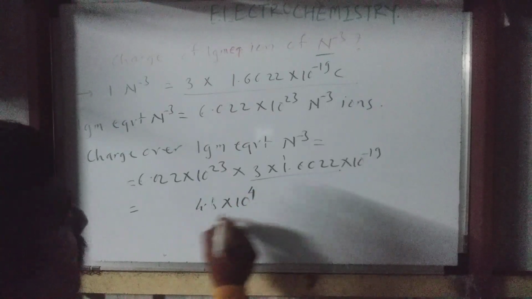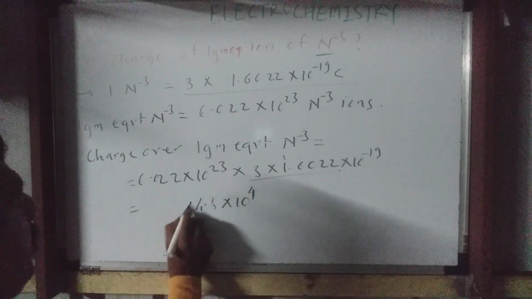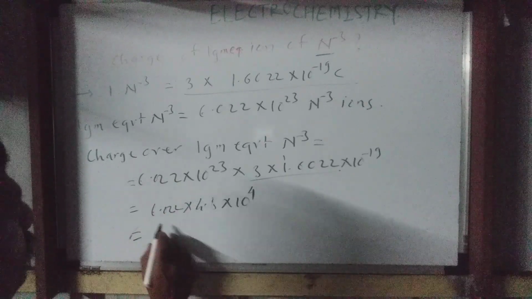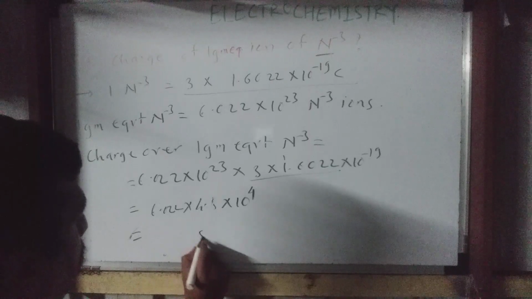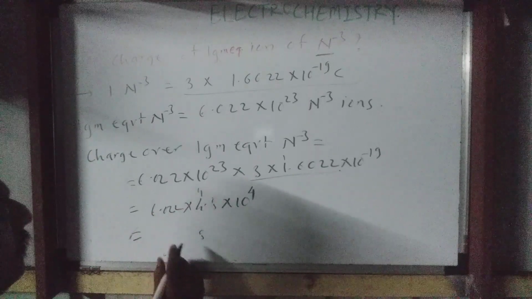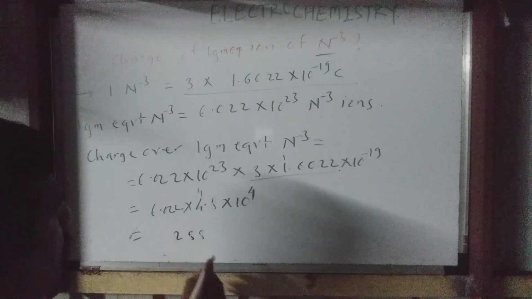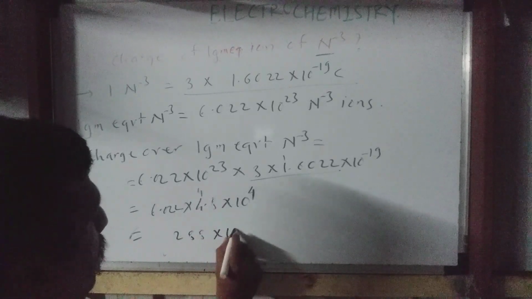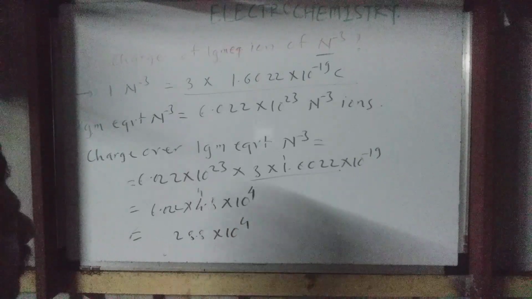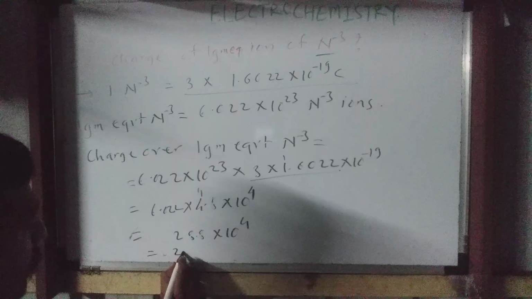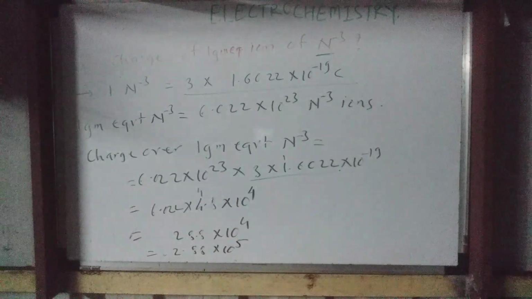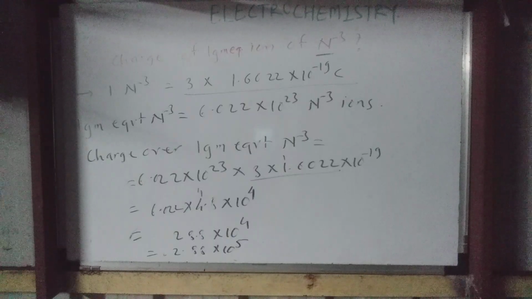Now this multiplication I did here, it's 4.8. 4.8 into 6.022, so let's see. 288 into 10 raised to 4, and the point should be here, 2.88 into 10 raised to 5 coulombs.